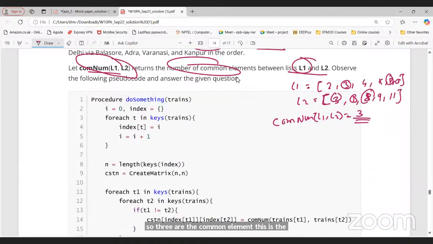Now let's see the procedure. Index is an empty dictionary, and I is 0.